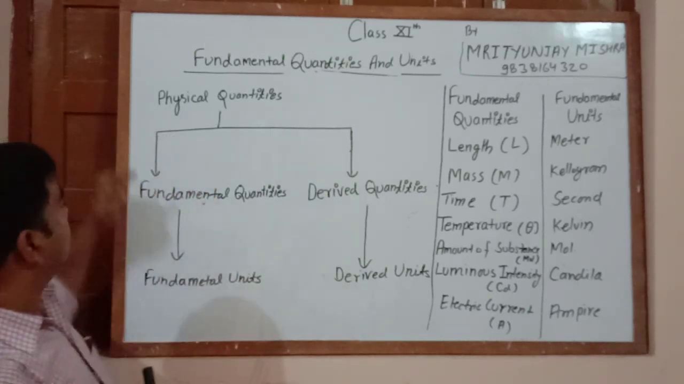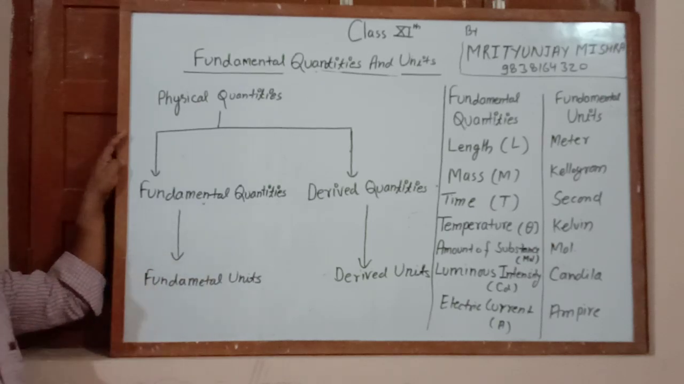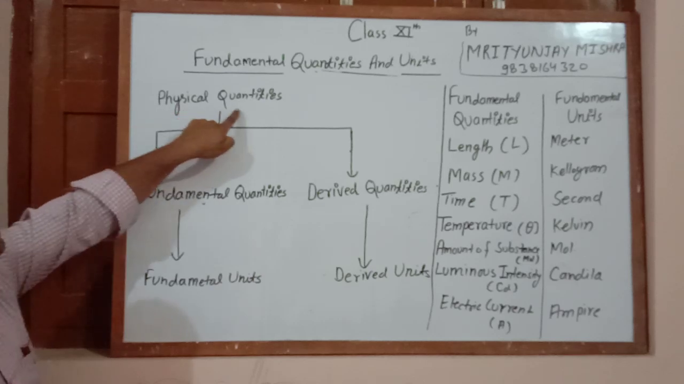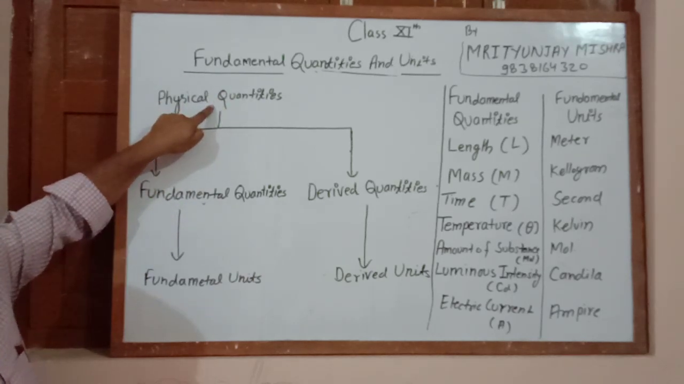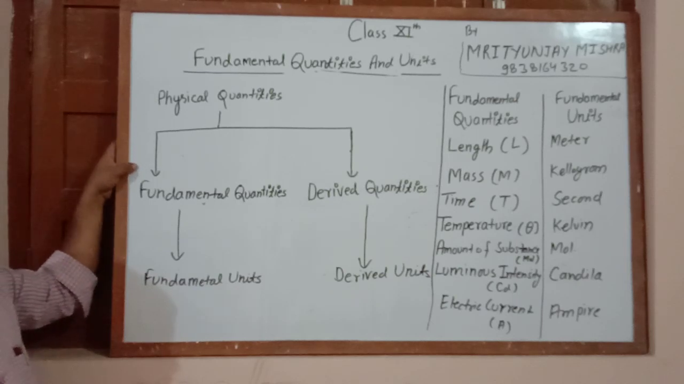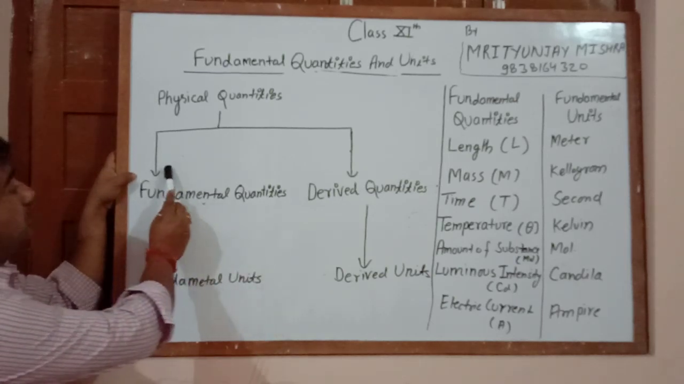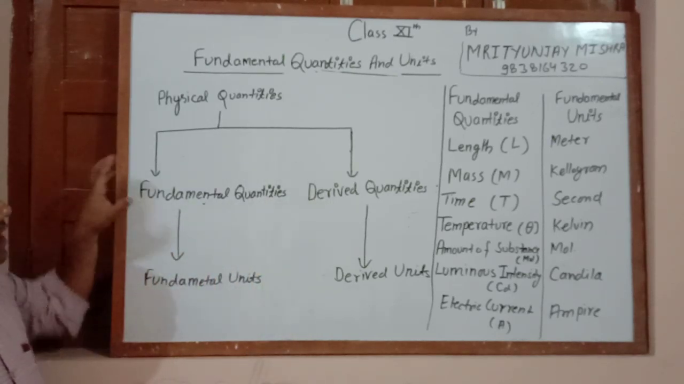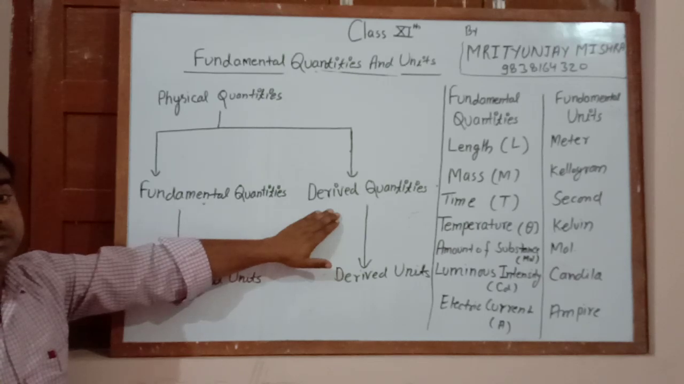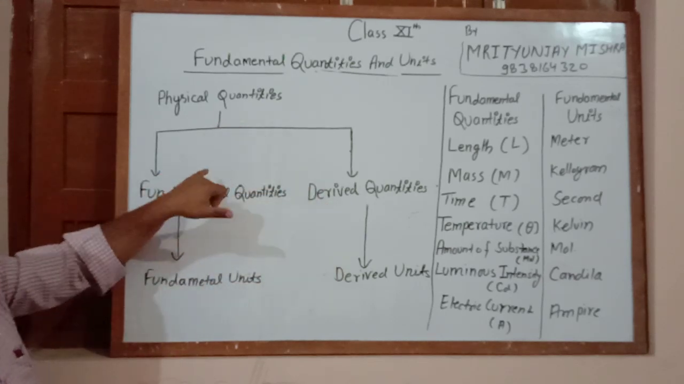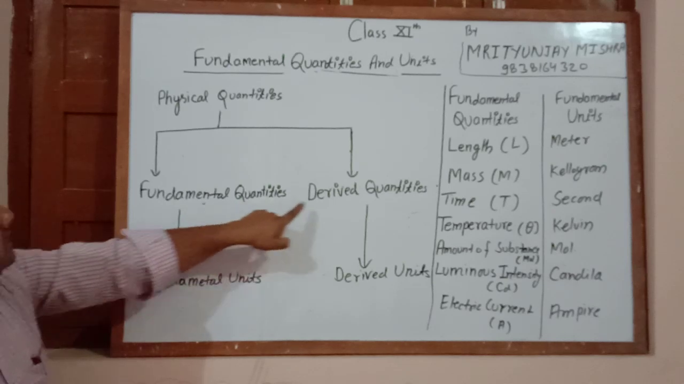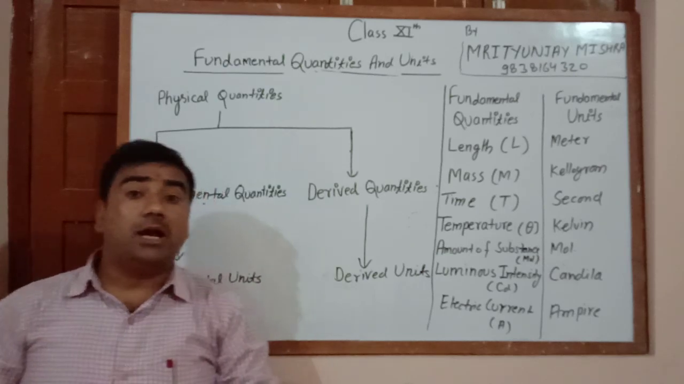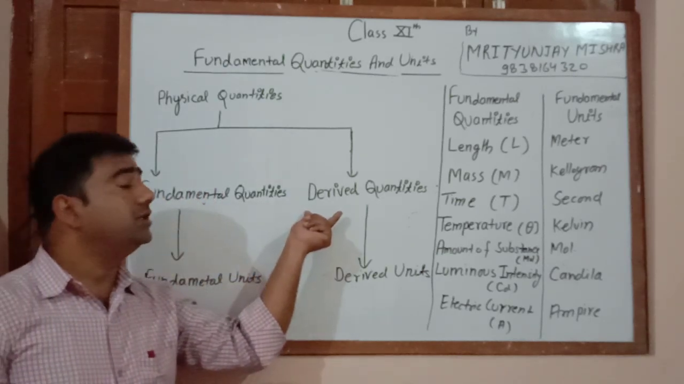And the physical quantities are divided into two parts. First of all, you are seeing that this is a physical quantity which is related to physical phenomena, and these physical quantities are divided into two parts. First is fundamental quantities and second is derived quantities. So first of all, we should know about these two types of quantities.